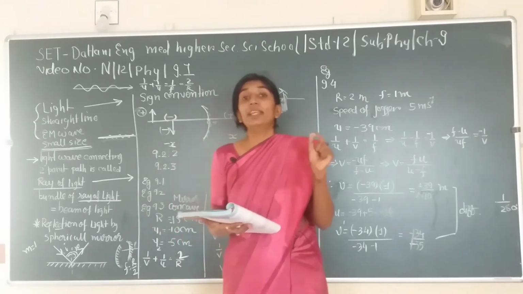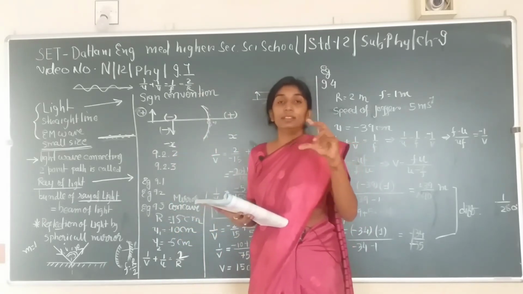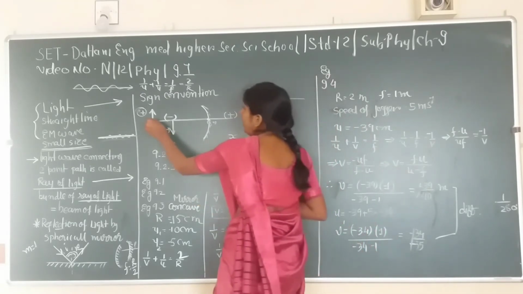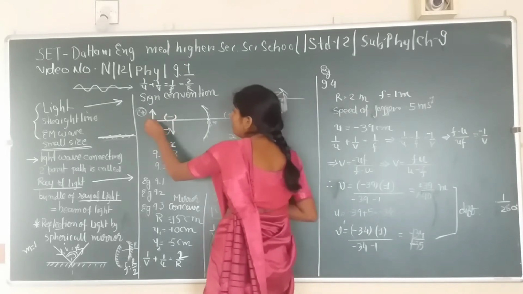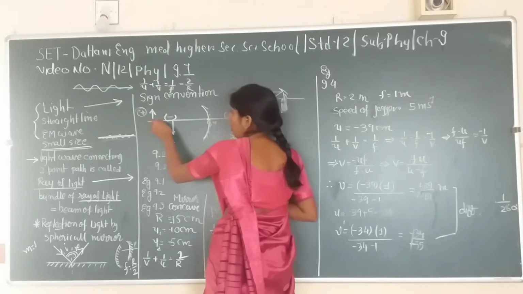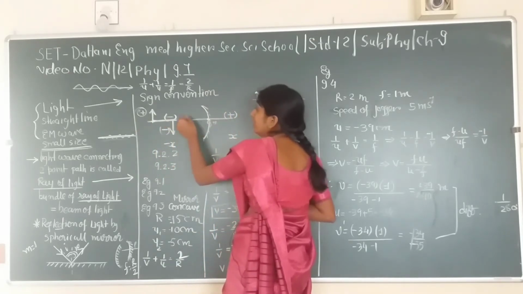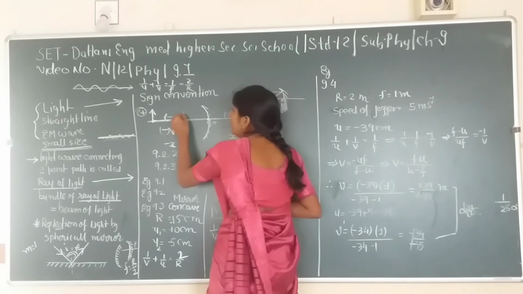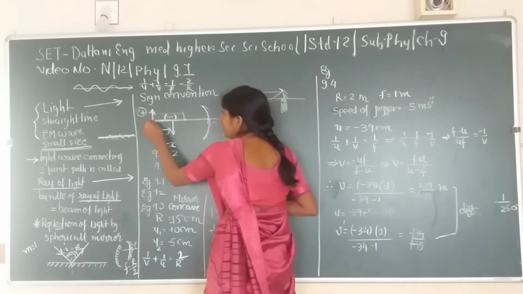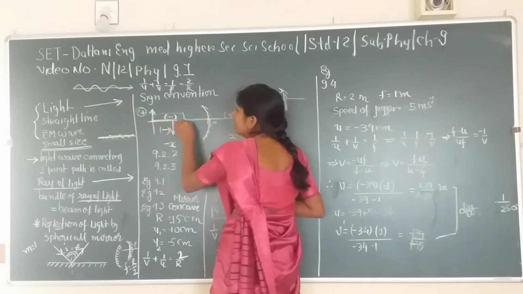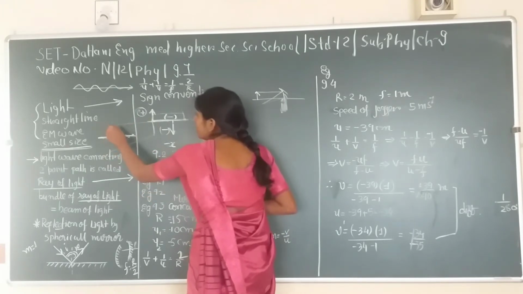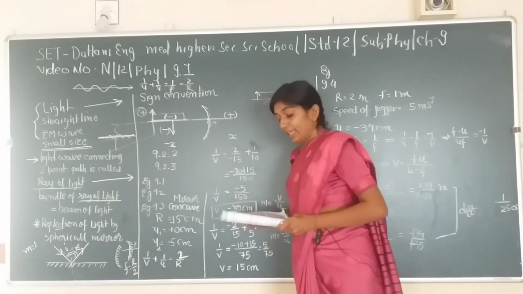So we know that object and image would not be equal, because the object is placed from one place to another. As we go from away from the center towards the center, or even at the center, if it is over here, then the image would be at the center, you will get the same image over here. But as distance decreases, the image would go increasing. The size of the image is going to increase.